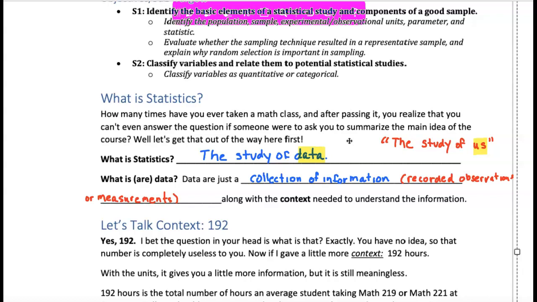And how do we study us? We use data. And data, again, is just a collection of information that we record through observations or through measurements, through survey data, through actually physically measuring things. And of course, there's a context that goes with that. And by context, again, it's kind of the circumstances that we're in. What does this number mean?